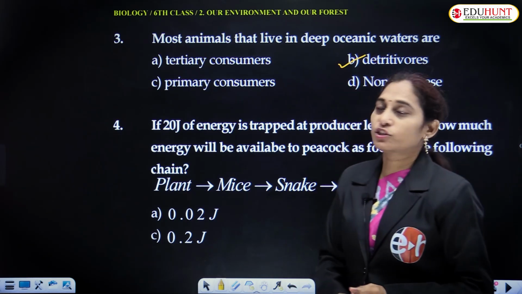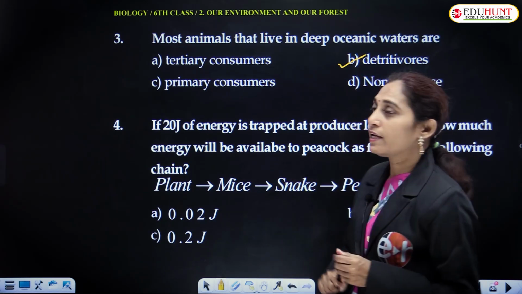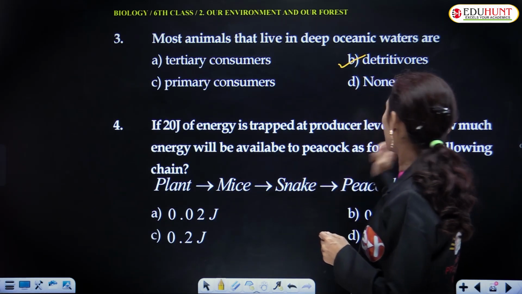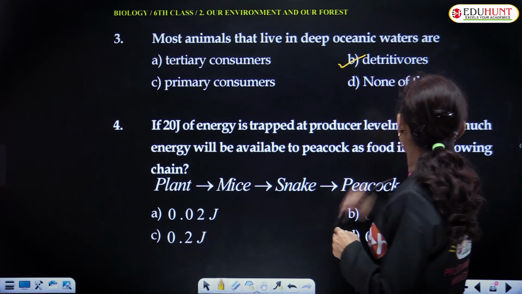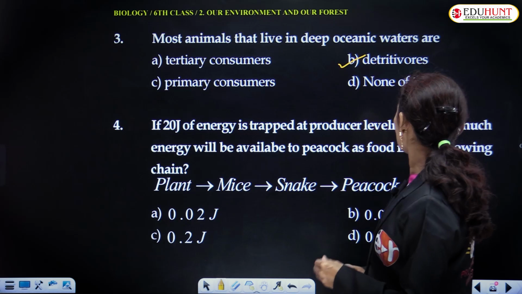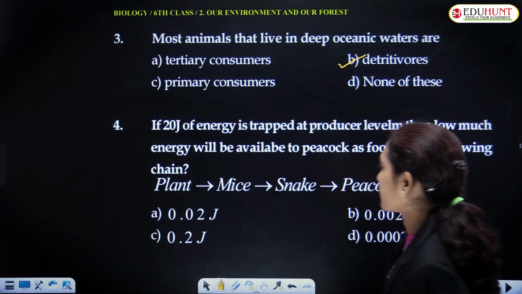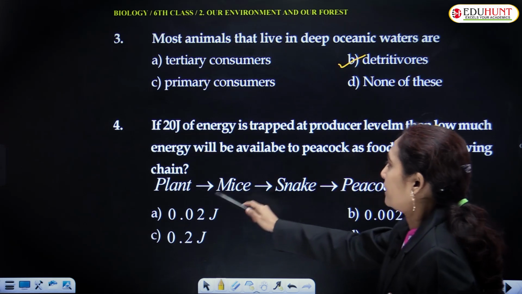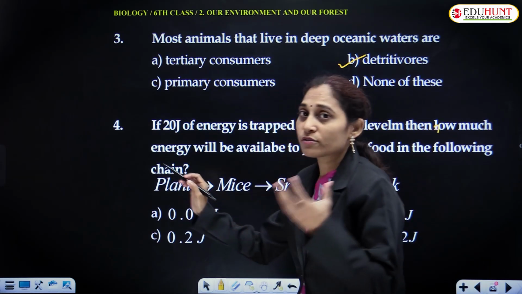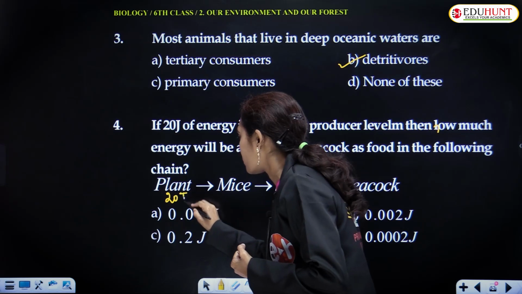If 20 joules of energy is trapped at producer level, then how much energy will be available to peacock as food in the following chain? The plant is trapping solar energy and the plant has 20 joules.